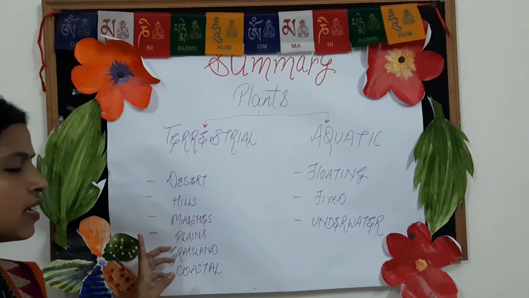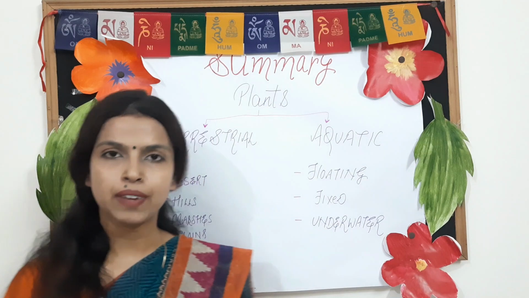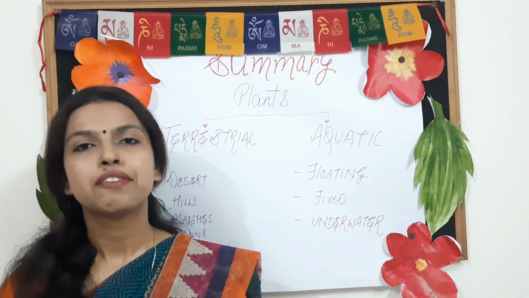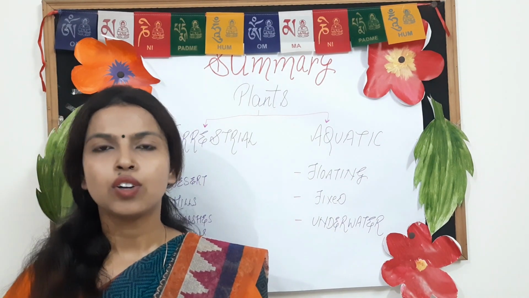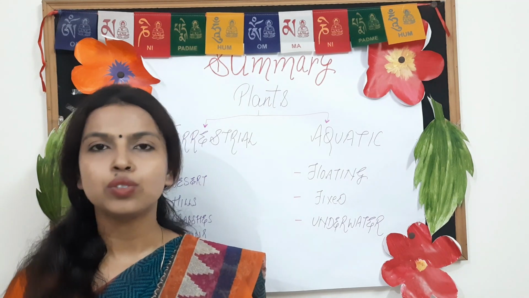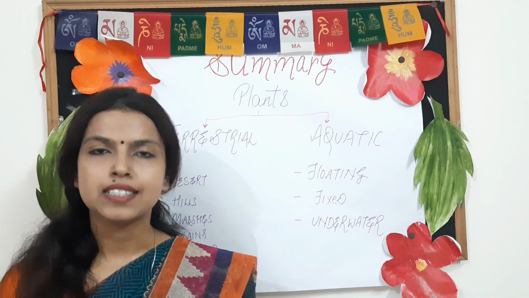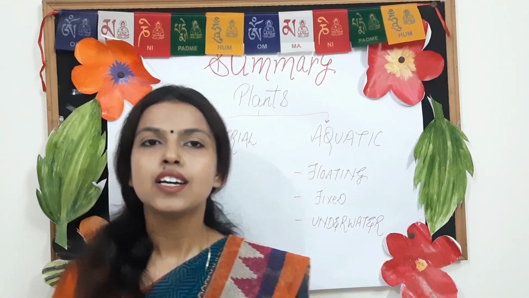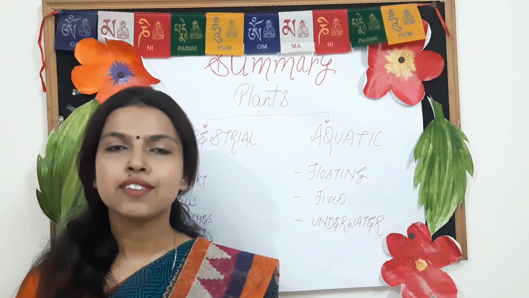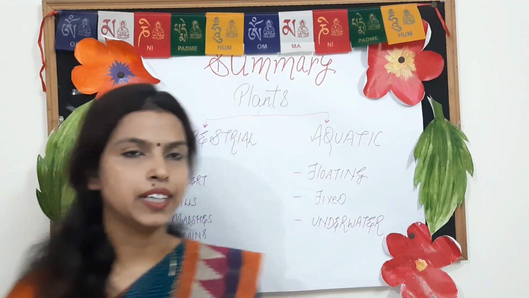Okay, next category is plains. The trees or plants which are found in plains where the temperature is moderate, not too hot, not too cold. Examples are like gulmohar plant, mango plant. So these plants grow in plains where the temperature is moderate.